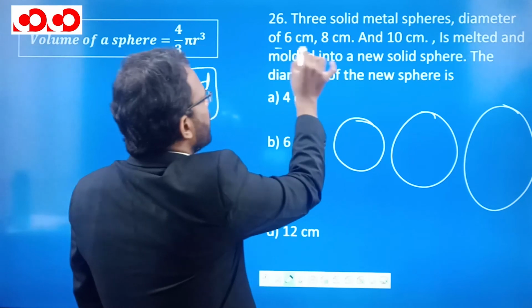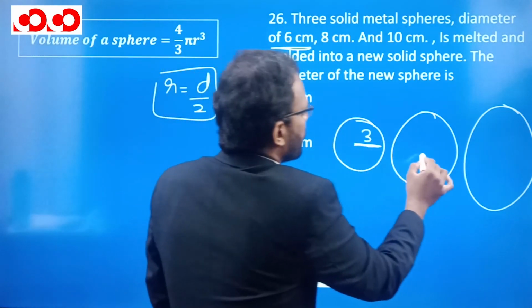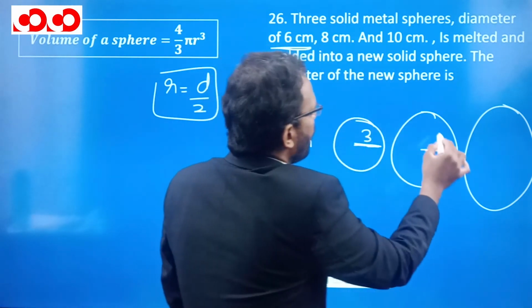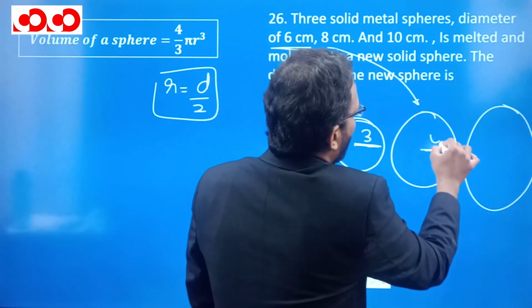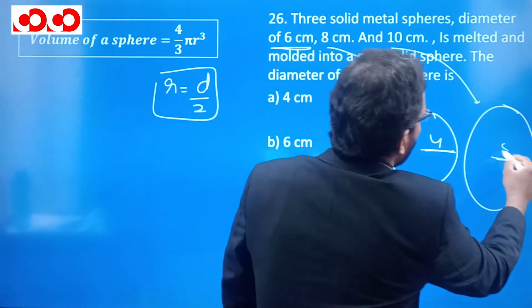Now the diameter for them is 6. So the first radius is going to be half of 6, which is 3. For the second one, it is going to be half of 8, which is equal to 4. And for the third one, the diameter is going to be 10. So the radius is going to be 5.